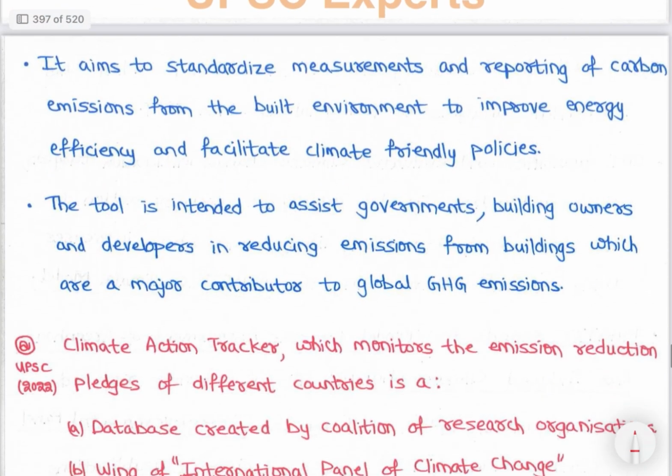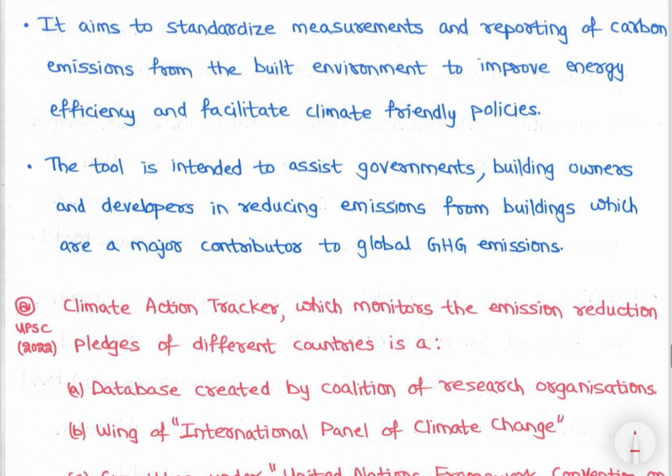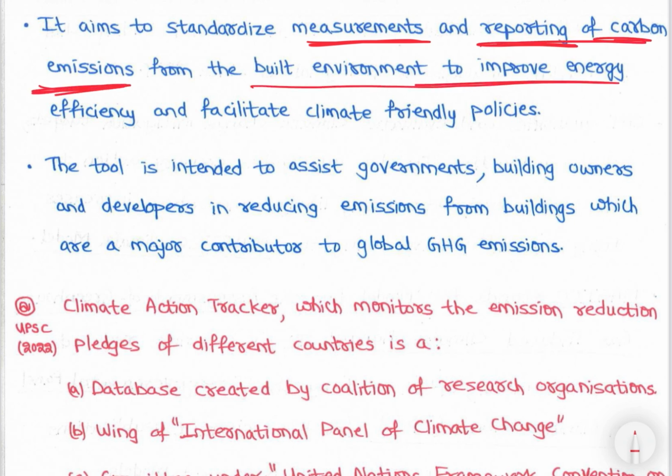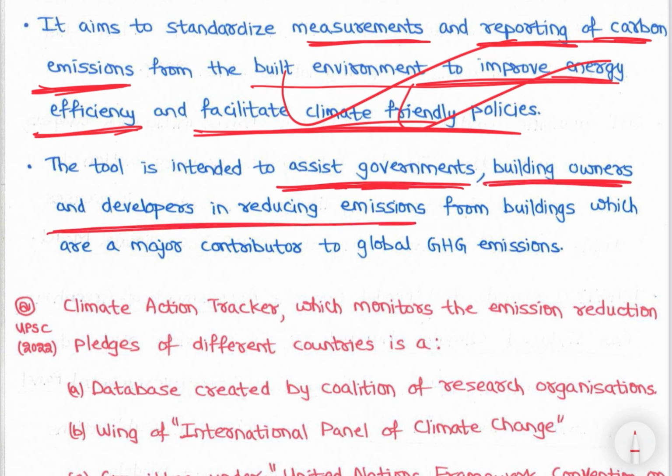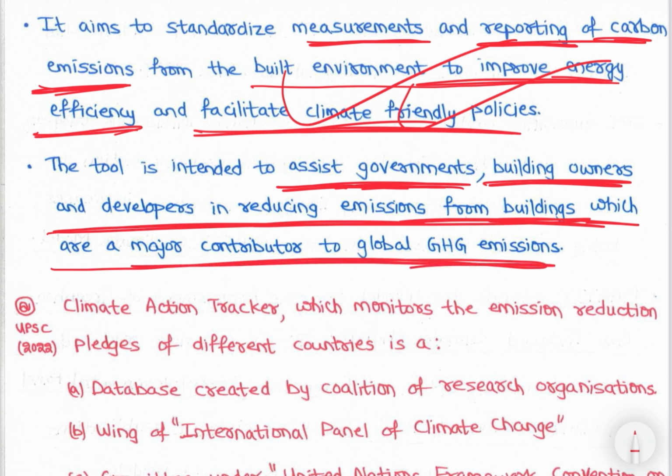So it aims to standardize measurements and reporting of carbon emissions from the built environment to improve energy efficiency and facilitate climate friendly policies. The tool is intended to assist governments, building owners and developers in reducing emissions from buildings, which are a major contributor to global greenhouse gas emissions, right.